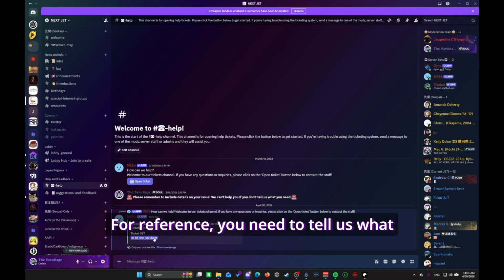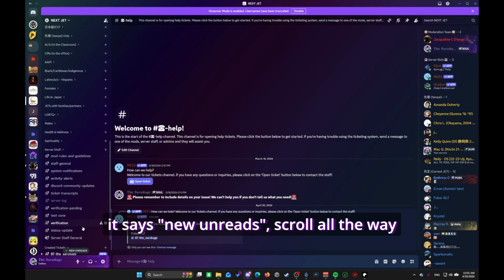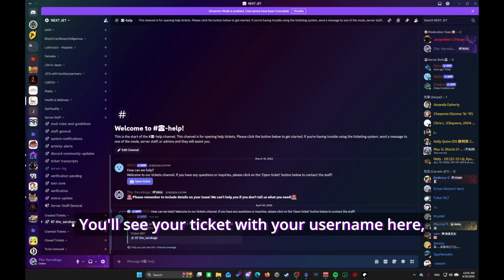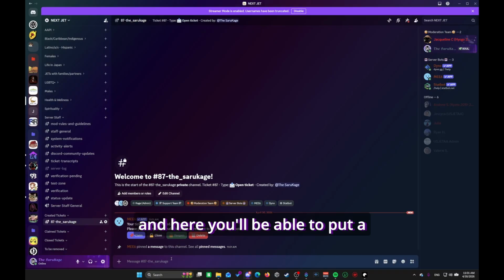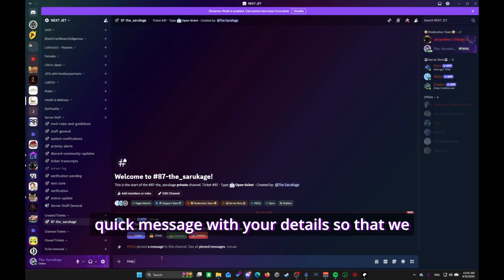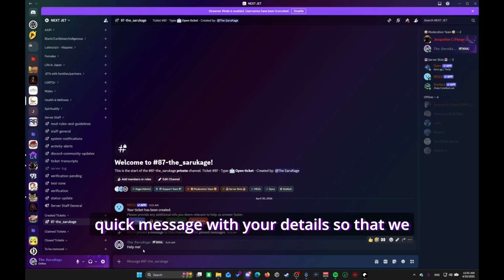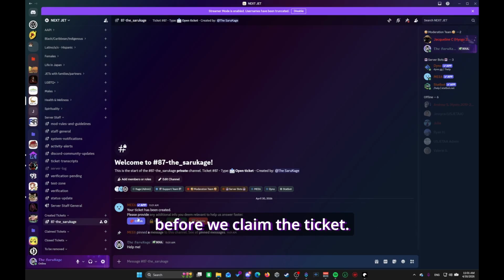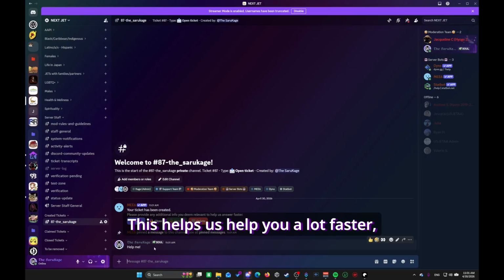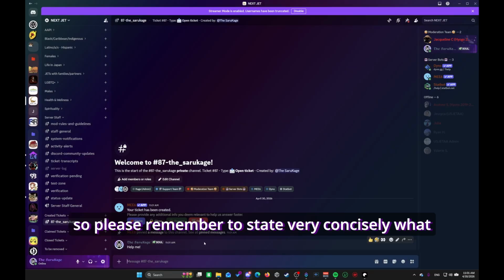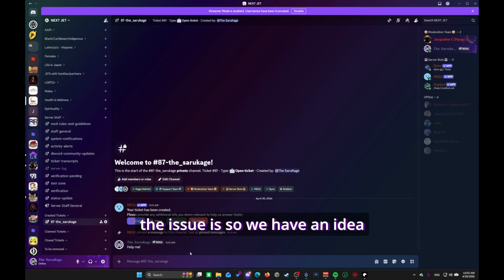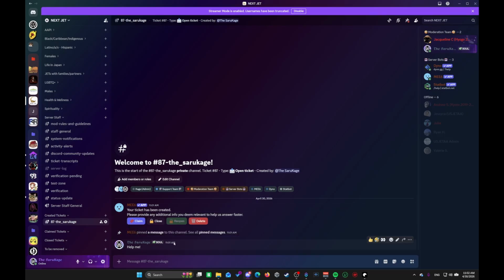For reference, you need to tell us what the issue is. And I know it doesn't prompt you here, but if you see here it says new on Reds, scroll the way down and create a ticket. You'll see your ticket with your username here. And here you'll be able to put a quick message with your details so that we can read up on what your problem is before we claim the ticket. This helps us help you a lot faster. So please remember to state very concisely what the issue is so we have an idea of how to help you from the get-go and speed up the resolution.